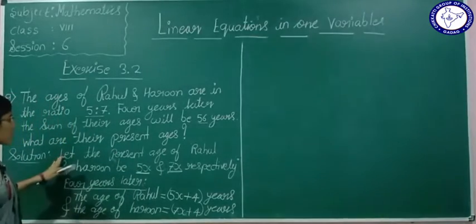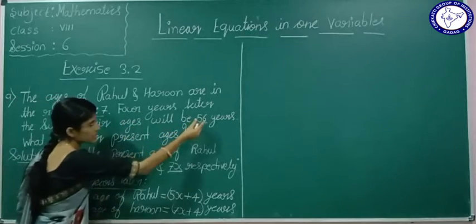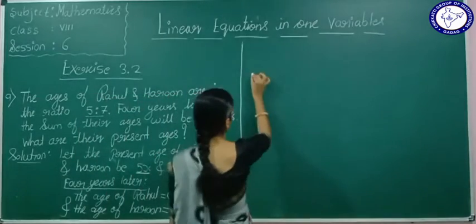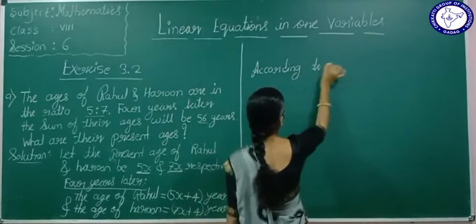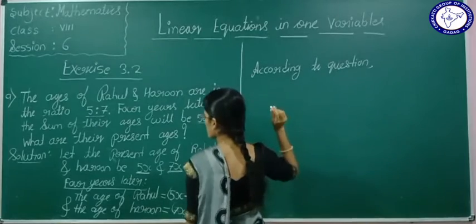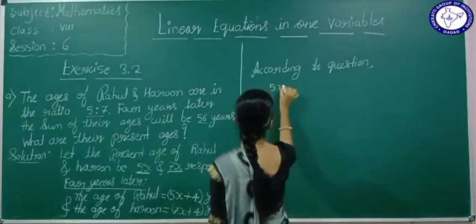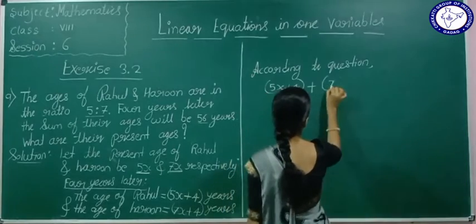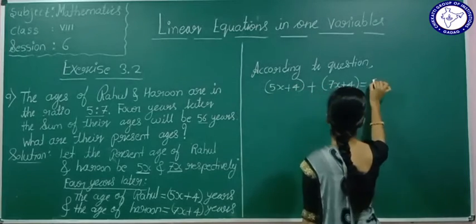According to the question, 4 years later the sum of their ages will be 56 years. That is, 5x plus 4 plus 7x plus 4 is equal to 56.